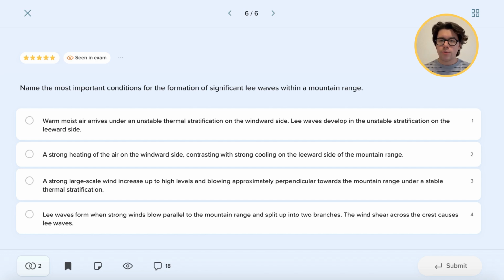The main conditions for these waves to be created is the wind has to be at least 15 to 20 knots. It needs to be always perpendicular to the mountain range. The good allowance is plus minus 30 degrees, especially for the questions. Remember, the direction of the wind can be plus minus 30 of the mountain range, however, not more. And lastly, there needs to be a stable level approximately at the height of the mountain top.